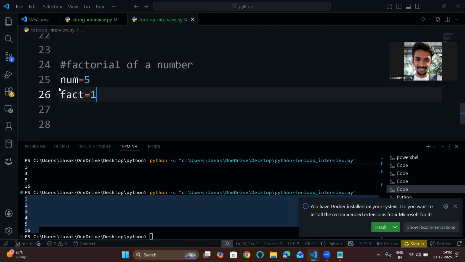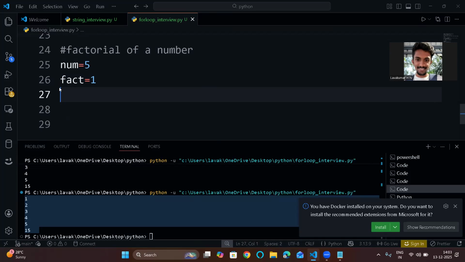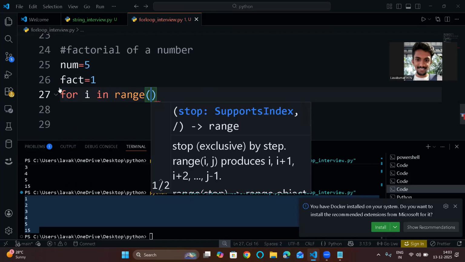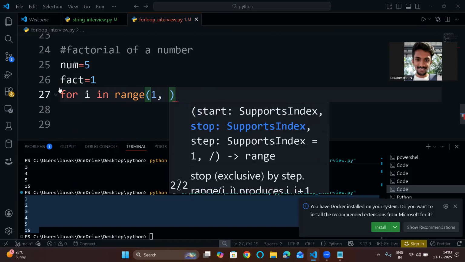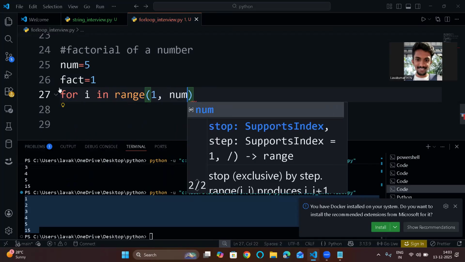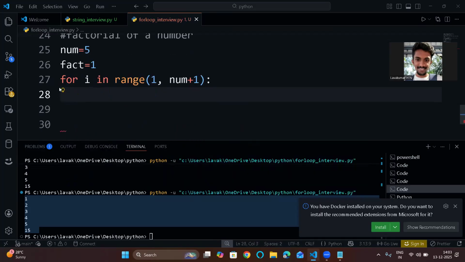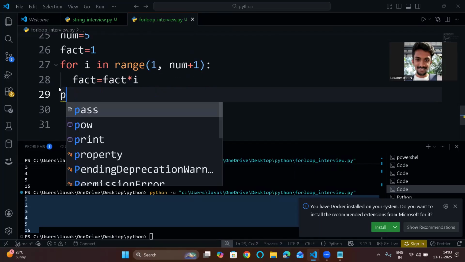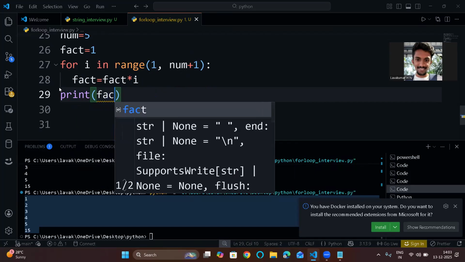Here I am using fact, but that variable can be anything. Keep it as 1. That's the way you need to follow. If you use 0, your output will be 0 only. Now use range: for i in range, we'll start with 1, because I don't want 0, till num plus 1. Now what you'll do: fact equals fact star i. That's it. So print fact.